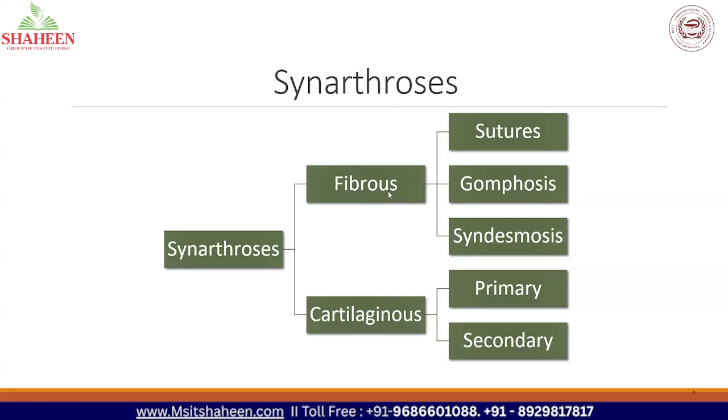So fibrous joints are of three types: sutures, gomphosis, and syndesmosis. And the cartilaginous joints are of two types: primary cartilaginous joint and secondary cartilaginous joint. So synarthrosis are of two types: fibrous joints and cartilaginous joints. Cartilaginous joint is again subdivided into two: primary and secondary. Fibrous joints are subdivided into three: sutures, gomphosis, and syndesmosis. Okay.